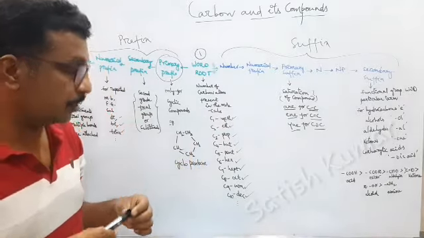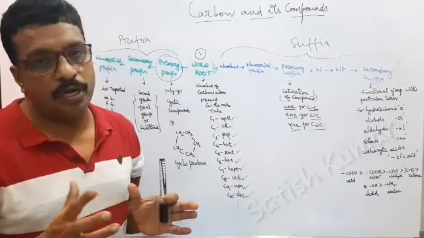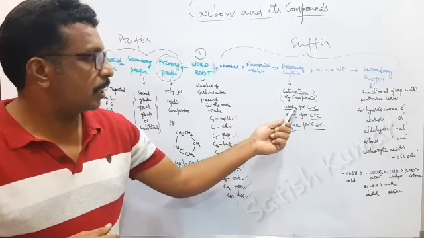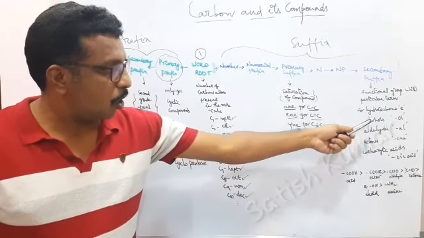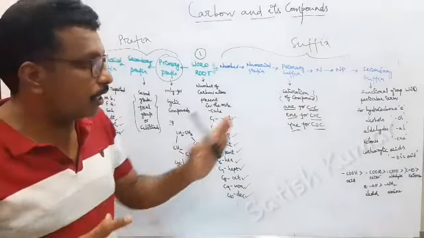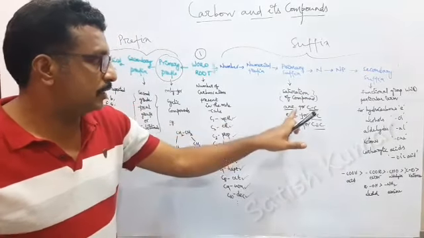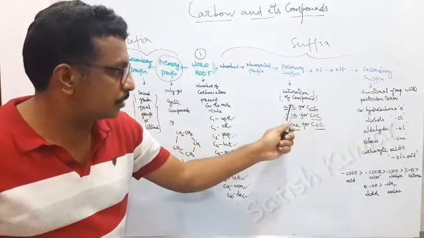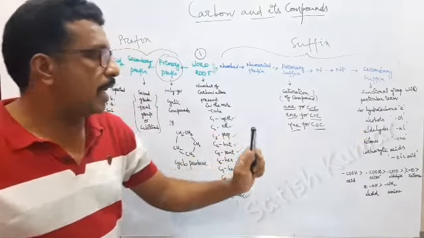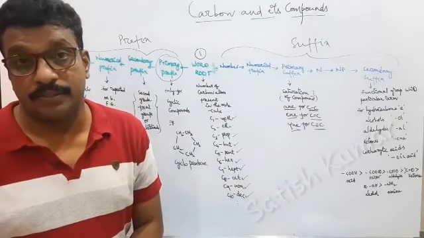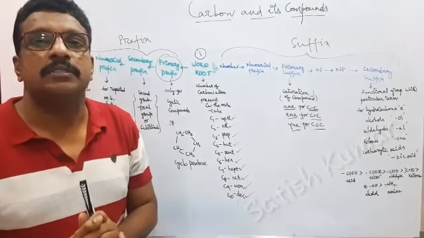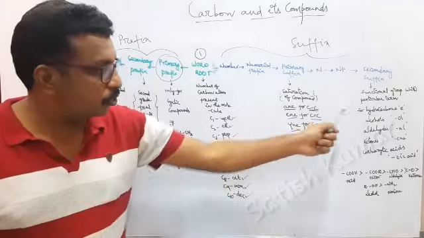The secondary suffix gives the information of the functional group with a particular term. For example, for hydrocarbons, you have to write E. For alcohols, OL. While writing alcohol, you have to remove E and write OL. For aldehydes, AL. This E should be removed and you have to write AL, because this E represents hydrocarbons. Ketones, it is ONE, and carboxylic acid, it is oic acid. These names are only for when they are in the suffix. The prefix names for those will be different.